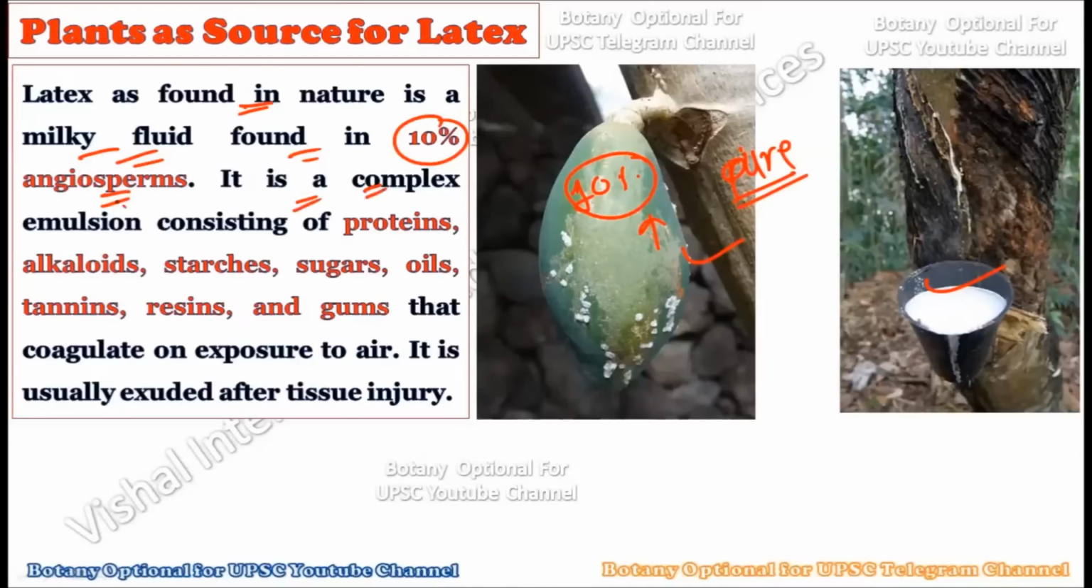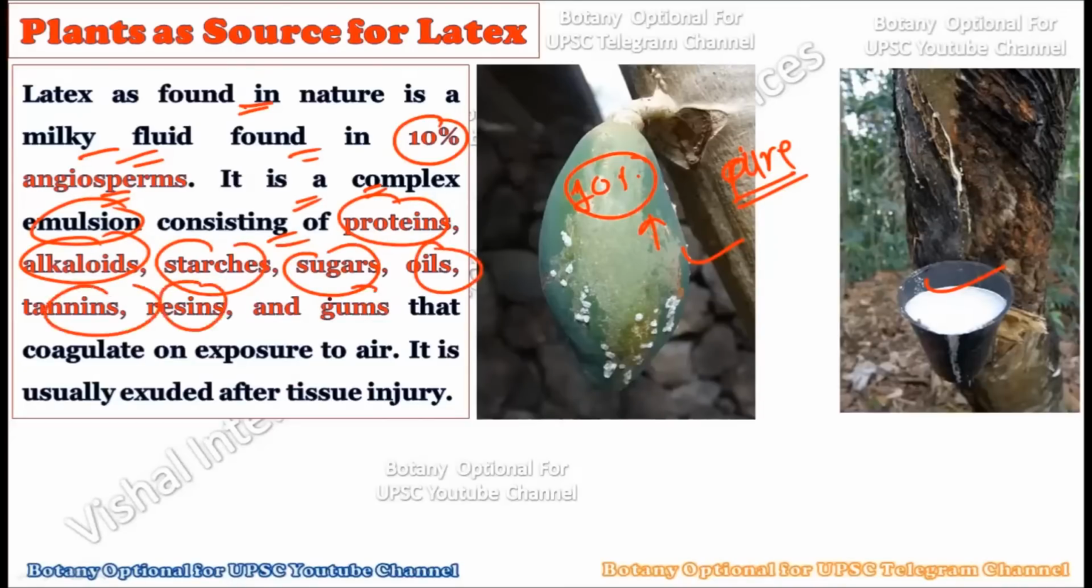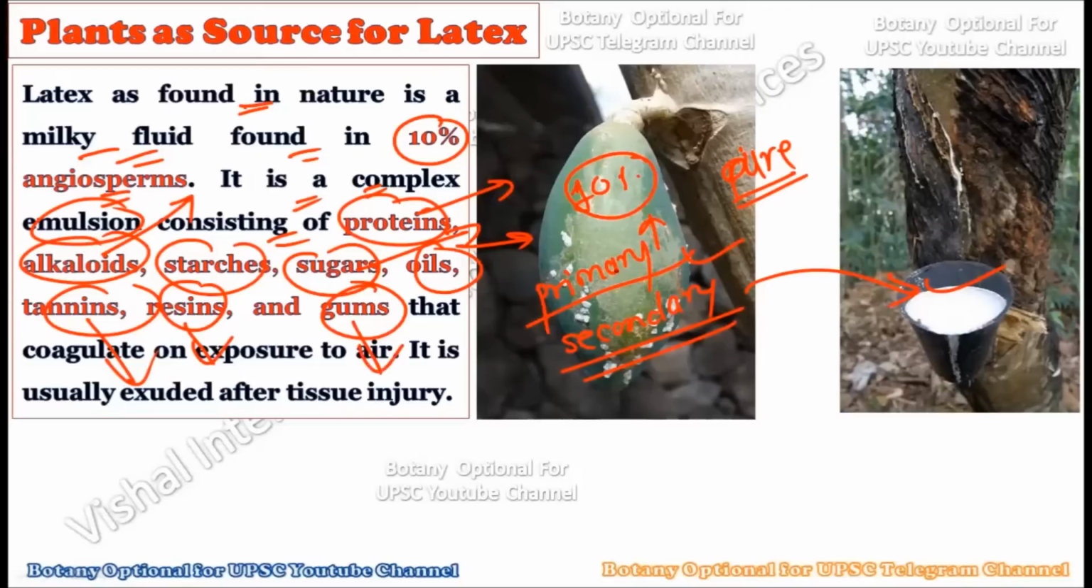See, it is a complex emulsion consisting of proteins, alkaloids, starch, sugars, oils, tannins, resins, and gums. So here you can understand that both primary and secondary metabolites are present within the latex. That is, latex contains primary metabolites such as proteins and sugars, right? But also secondary chemical compounds like alkaloids, tannins, resins, and gums. The secondary compounds plus the primary compounds together constitute the latex. So you should understand latex is not a pure chemical compound, but a combination of many compounds.